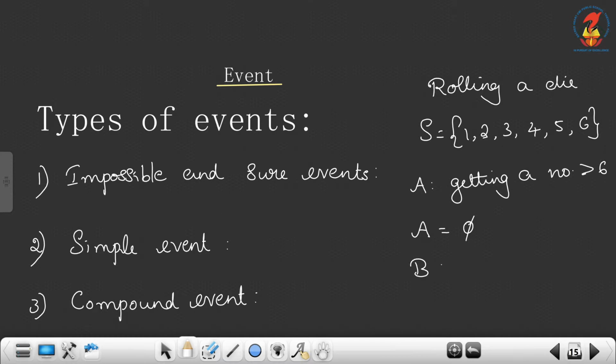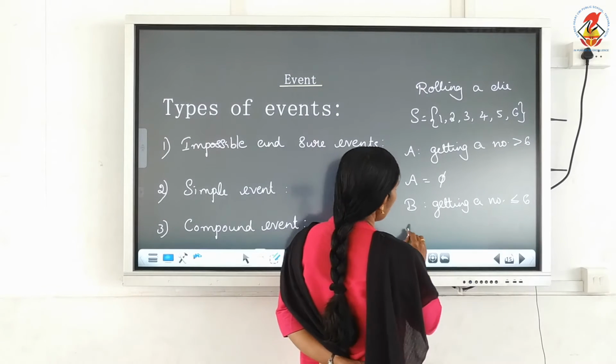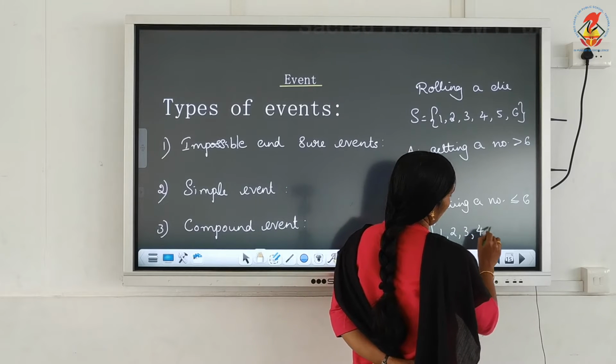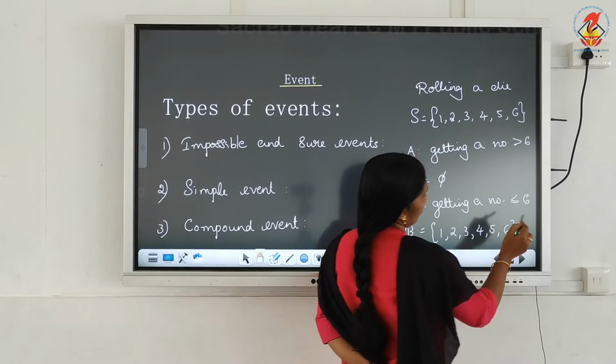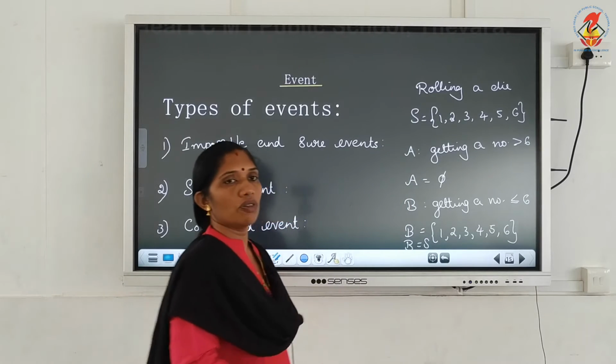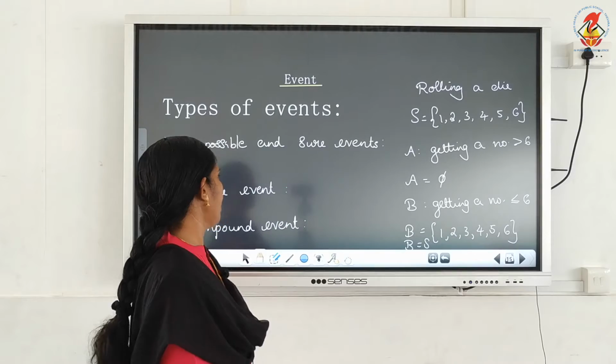Let B be the event getting a number less than or equal to 6. So B means all the elements 1, 2, 3, 4, 5, 6. So B is the same as the sample space, and that is known as a sure event.